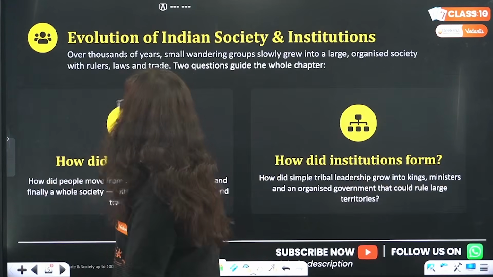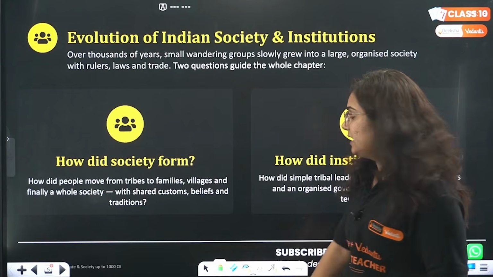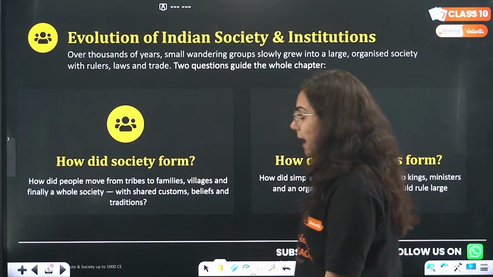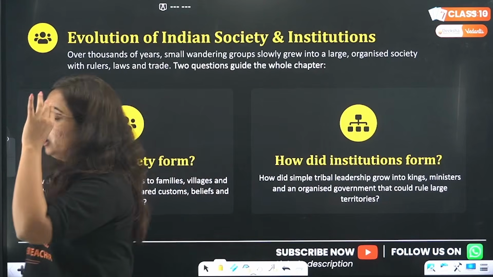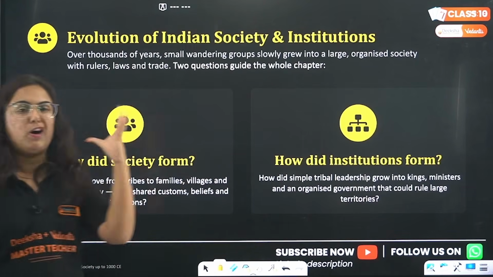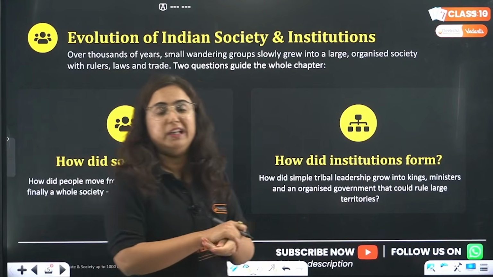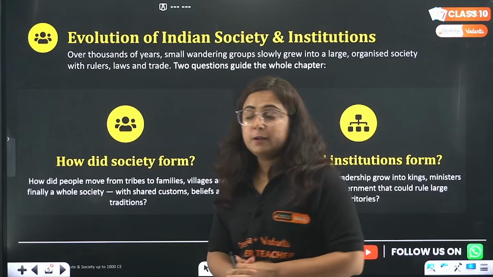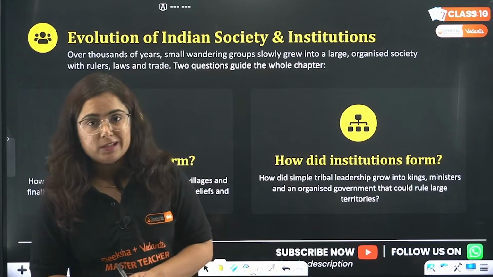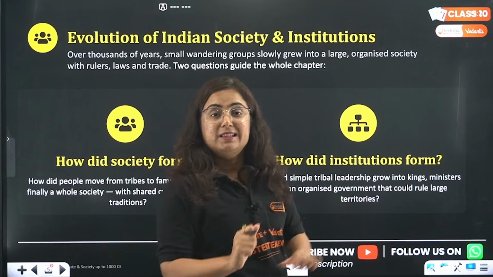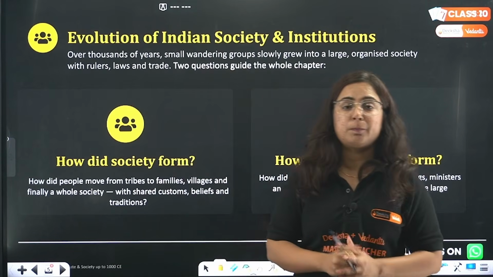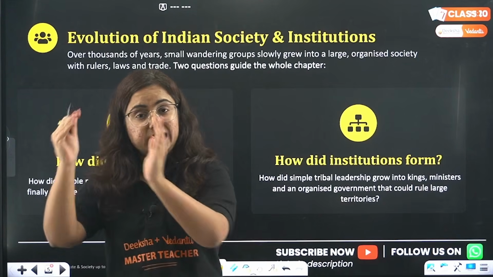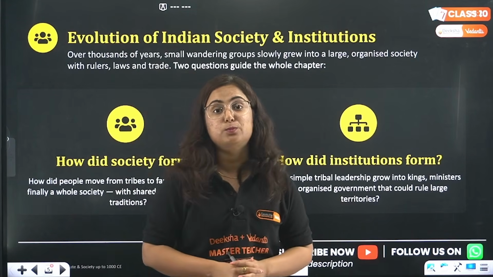Very good. So, evolution of Indian society and institutions. The human started learning about farming. So the first crops were wheat and barley, and this was majorly in the Neolithic age. After that, humans knew about certain metals, like copper. That period is known as the Chalcolithic age. Later, they mixed that copper with tin and made bronze. Indus Valley civilization was known as the Bronze Age.